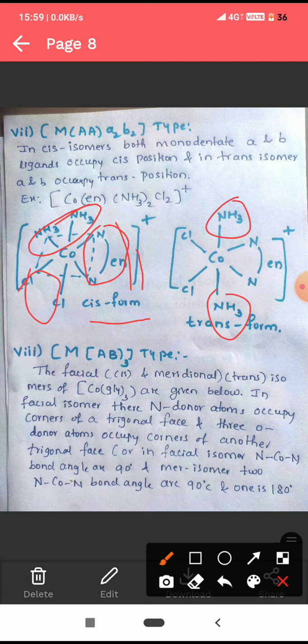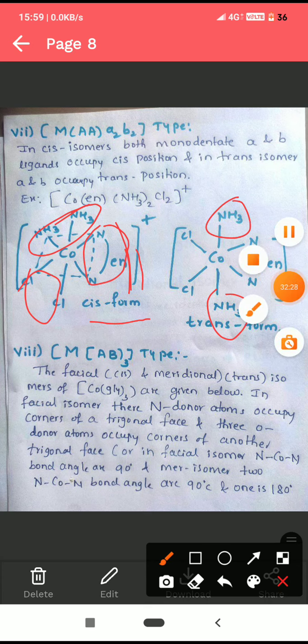Or we can say in facial isomer, nitrogen cobalt nitrogen bond angles are 90 degrees. In the meridional isomer, 2 nitrogen cobalt nitrogen bond angles are 90 degrees and 1 bond angle is 180 degrees. When we check the exact angle between the ligands, in facial isomer the bond angles are 90 degrees, and in meridional isomer, 2 are 90 degrees and 1 is 180 degrees.